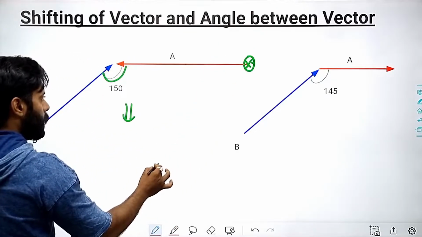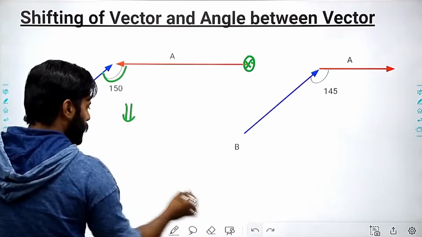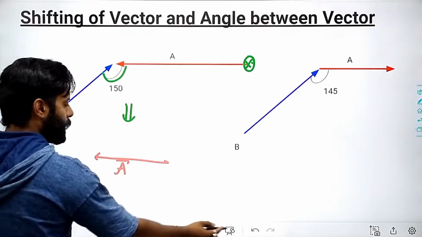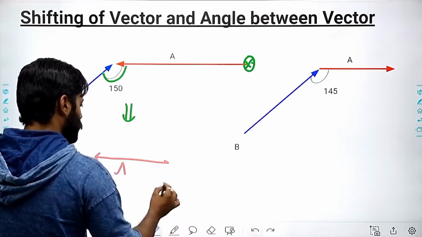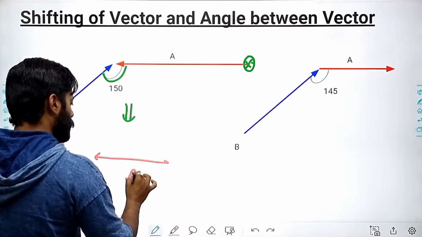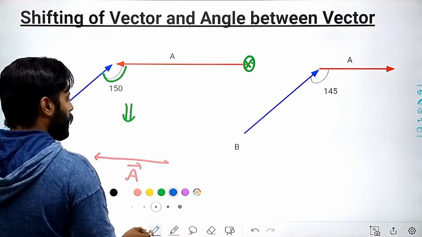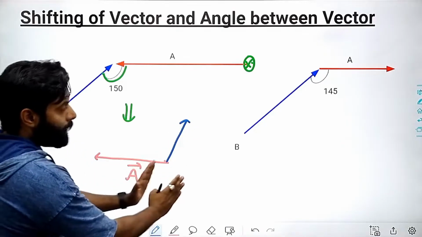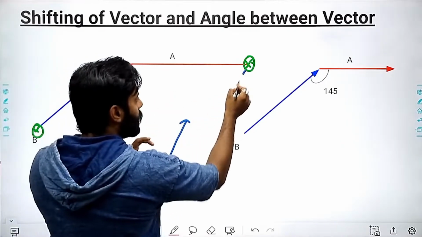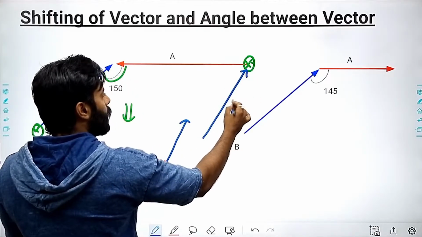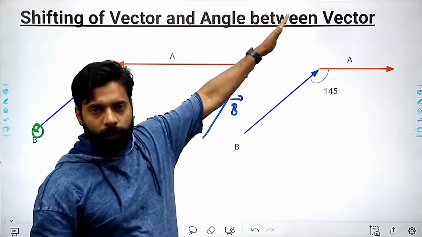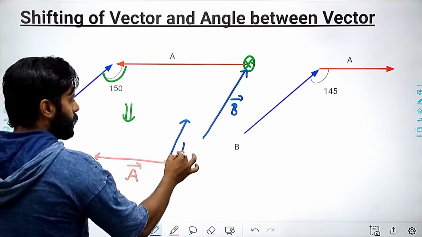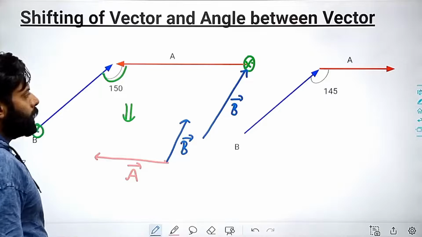So I can say that this will be the A vector, and when I'm moving the B vector here parallelly, first I can move it parallelly and then straight, right? I can do that.